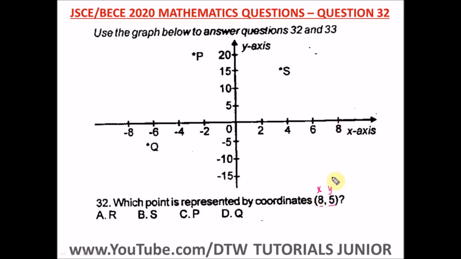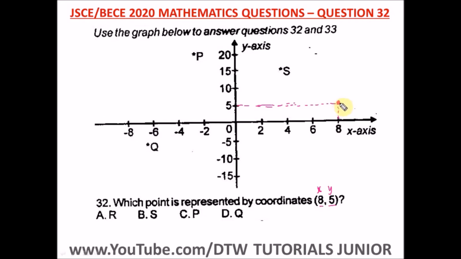So let us trace. On your x-axis we have 8. You trace it up. And on your y-axis you have a positive 5. This is the positive side of the y-axis, and this is the positive side of the x-axis. So we trace this 5. My lines are not straight, so we trace this here.